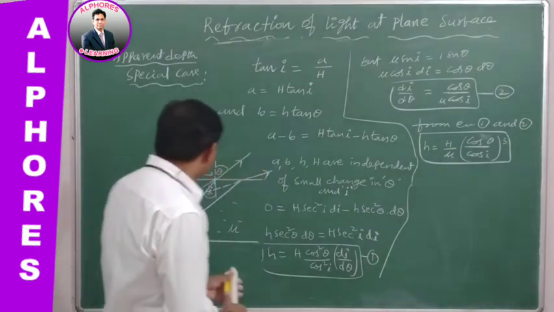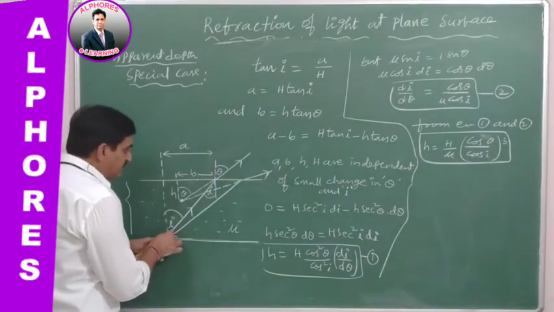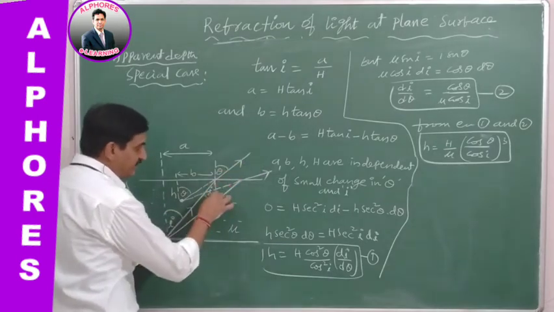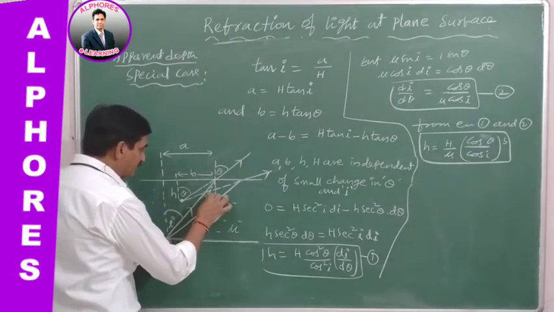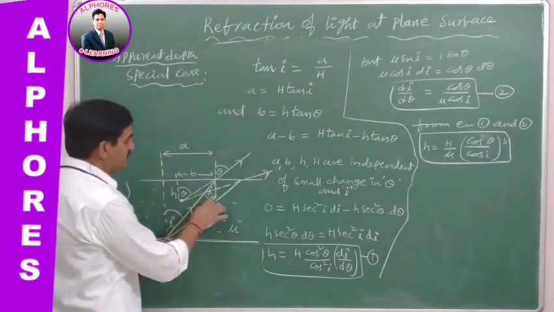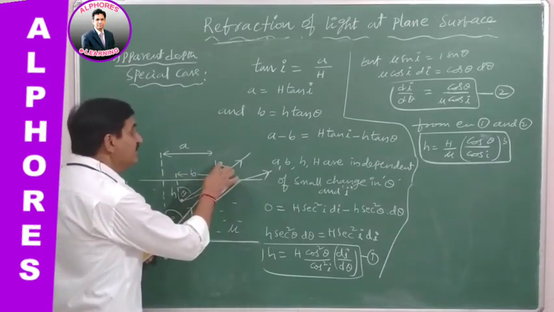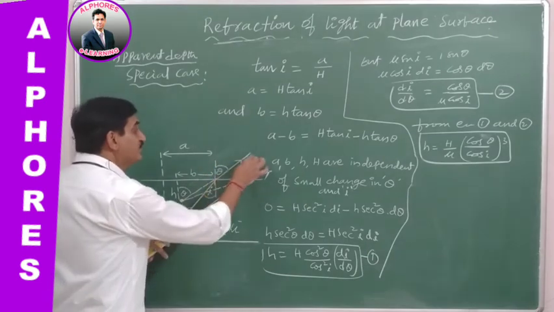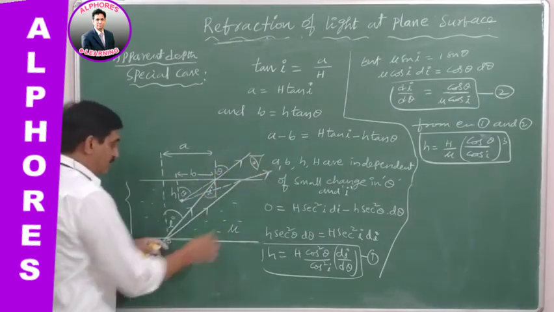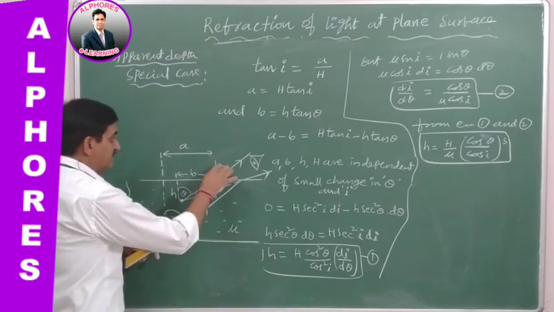Okay, see here. From this object, light travels from denser into rarer medium and bends away from the normal. The normal is drawn. This is the angle of incidence I, where the light is incident on the boundary. This is the angle of refraction, which is known as the angle of vision theta. From here it is observed. So this is I, this is theta.